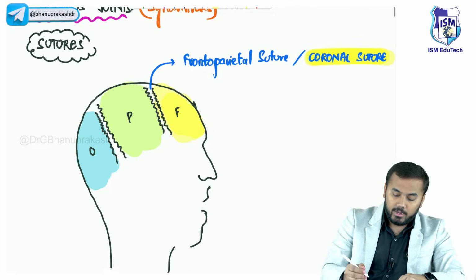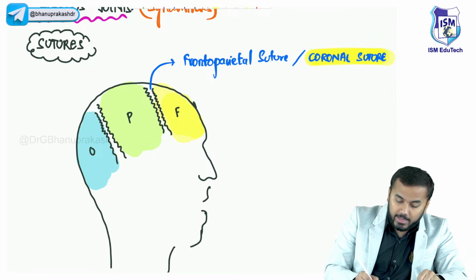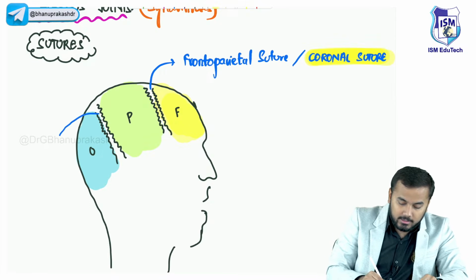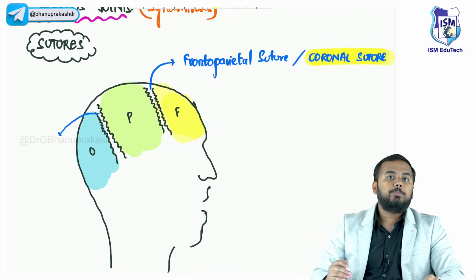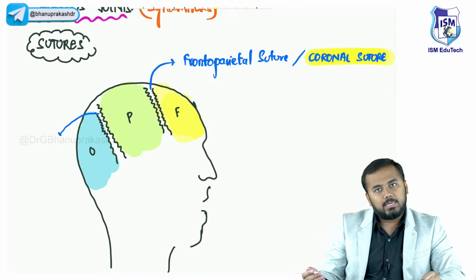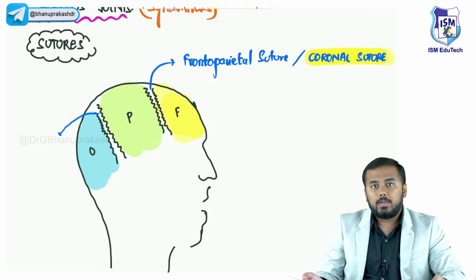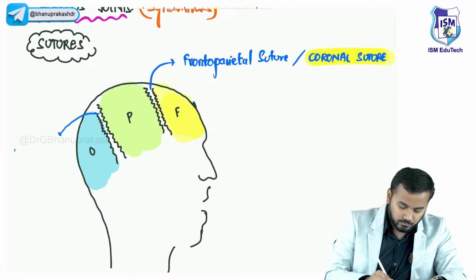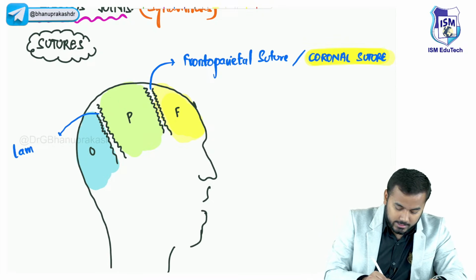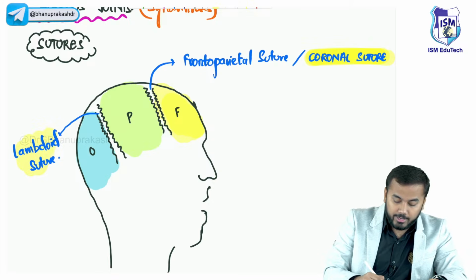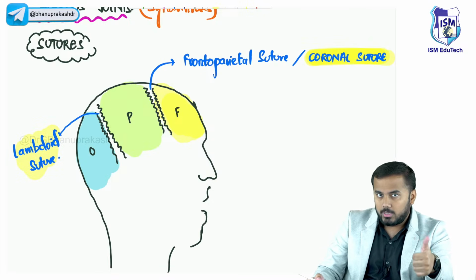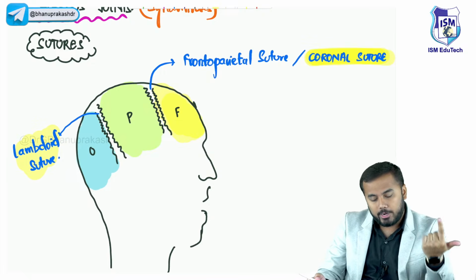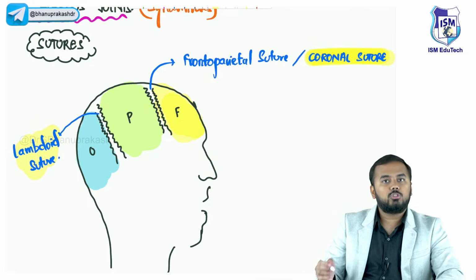In the same way, there is a suture present between parietal and occipital, right? This suture is called occipito-parietal suture or parieto-occipital suture. You need not know that, but you need to know another name for it, and that is lambdoid suture. So here, what are the two different types of sutures we discussed? One is coronal suture and the other is lambdoid suture. These two sutures you have to remember.